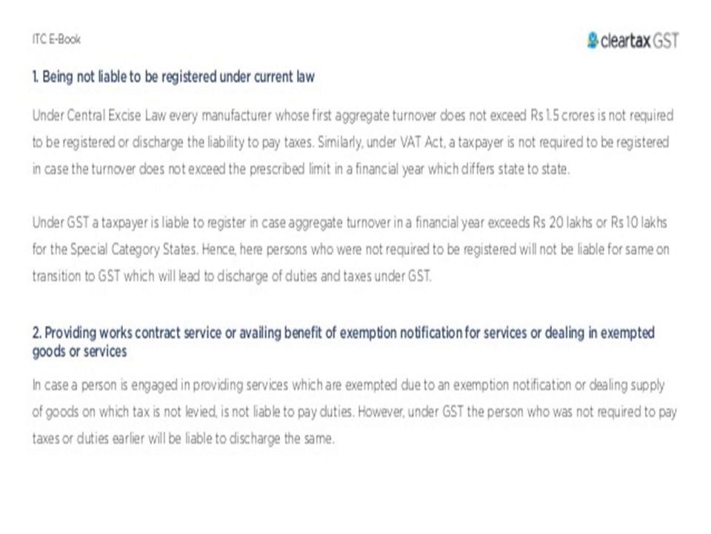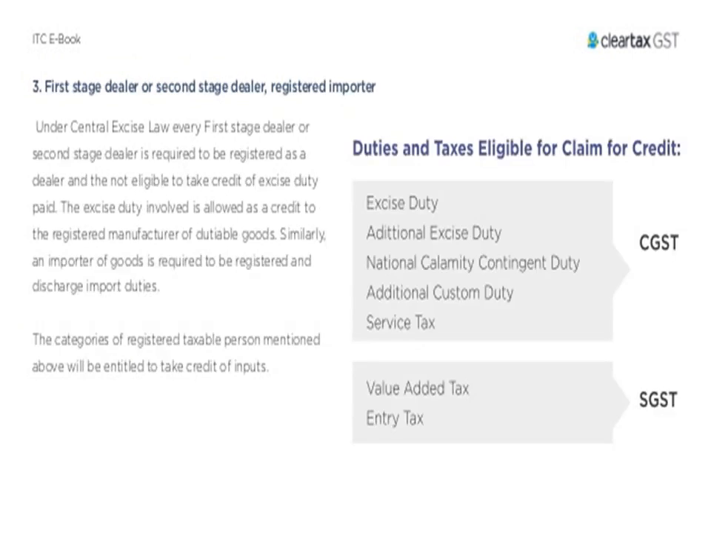And on providing works contract services, or availing benefits of exemption notification for services or dealing in exempted goods or services: a person engaged in providing services which are exempted due to the exemption notification, or dealing in supplies of goods on which tax is not levied, is not liable to pay the duties. However, under GST, the person who was not required to pay taxes or duties earlier will be liable to discharge the same. The first stage dealer or the second stage dealer are supposed to be registered, as is the importer.